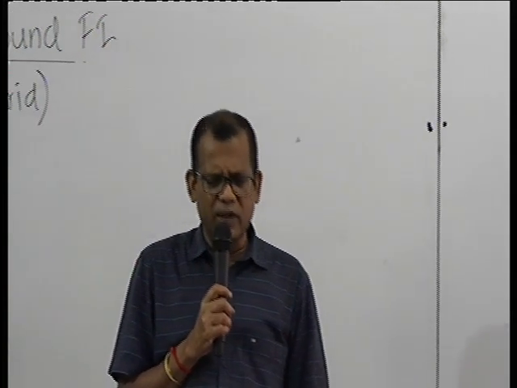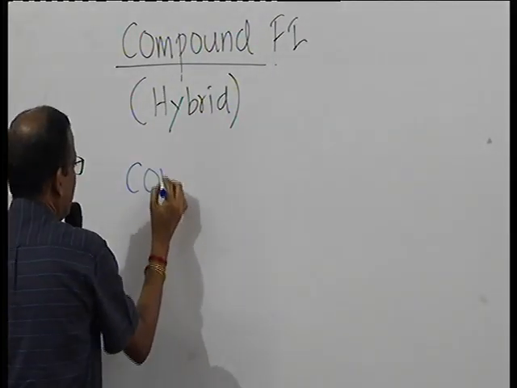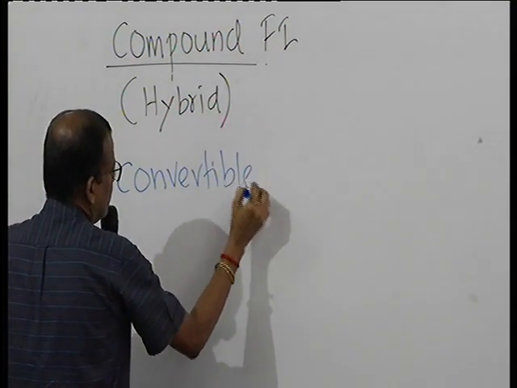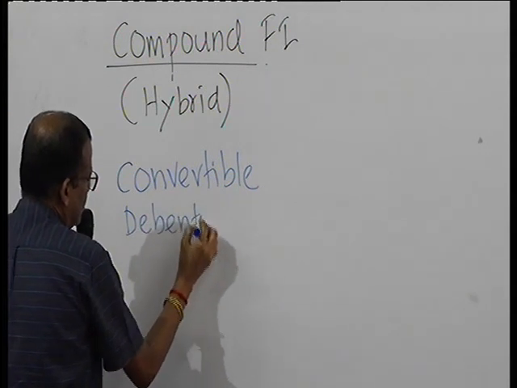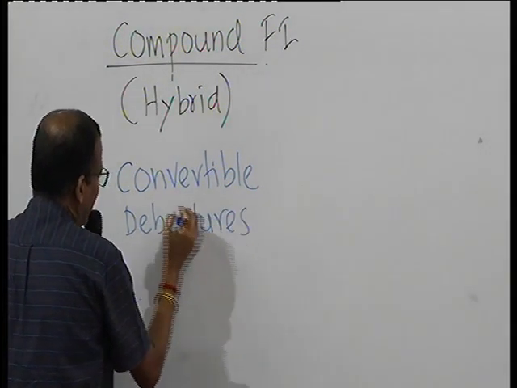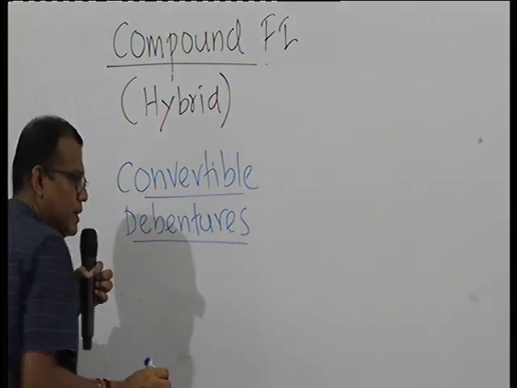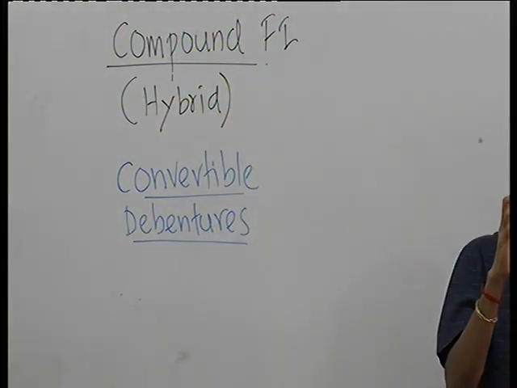The good example is convertible instruments. Convertible debentures. The special feature that you can find there is, it is a debenture, so that's a debt, but it has some equity flavor.